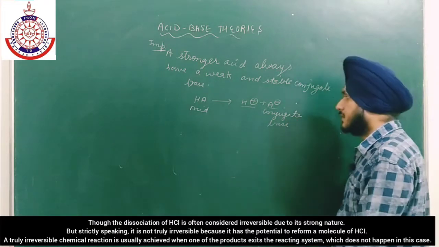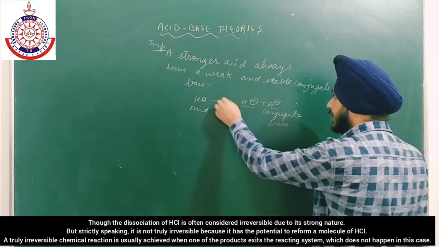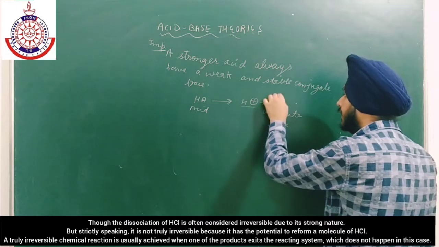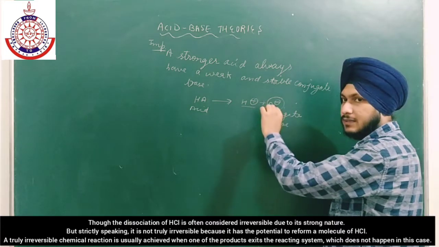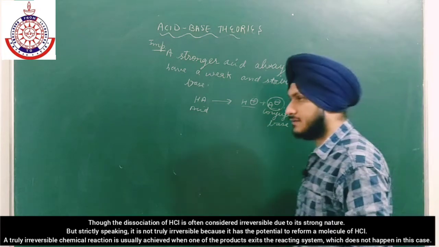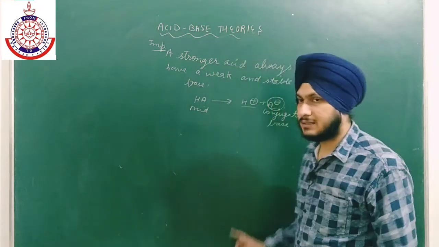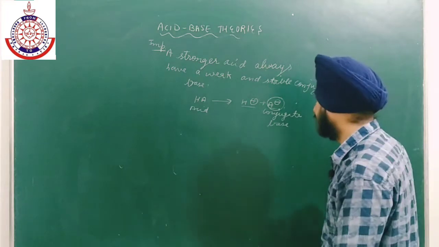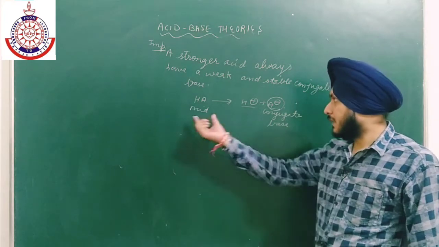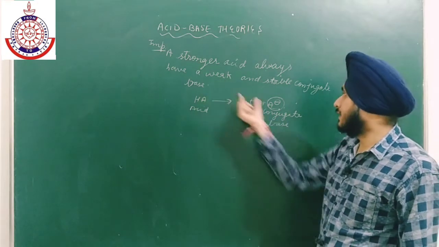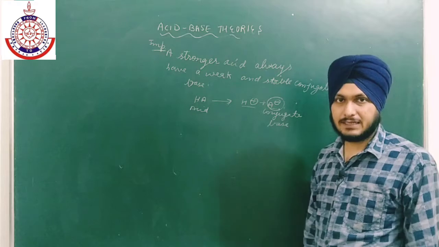It means that this reaction is easily favorable, and the formation of A negative is favorable and it will be stable. I am also saying that it is a weak base.